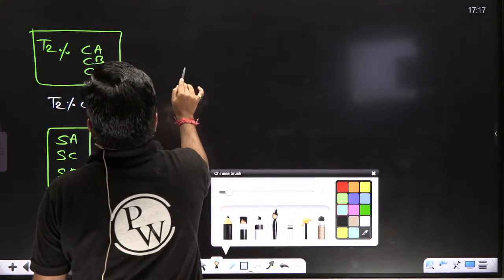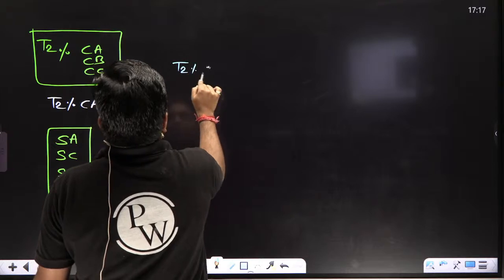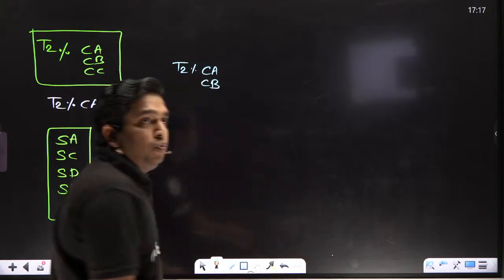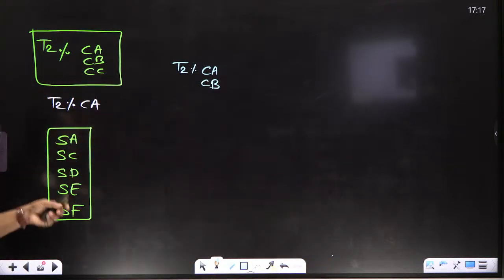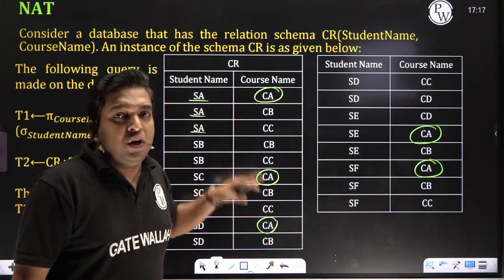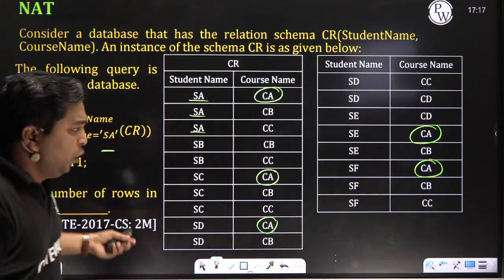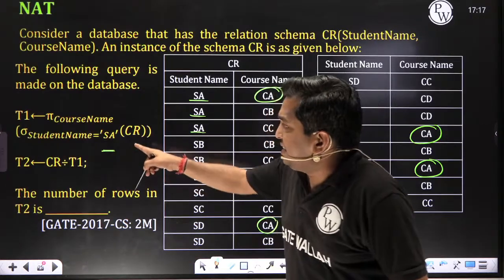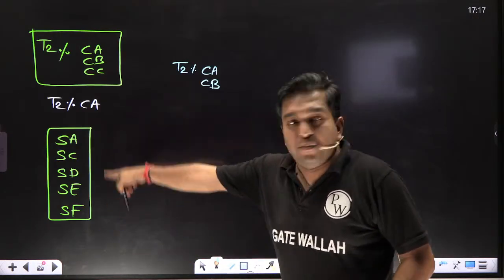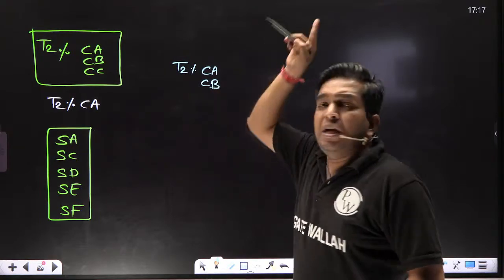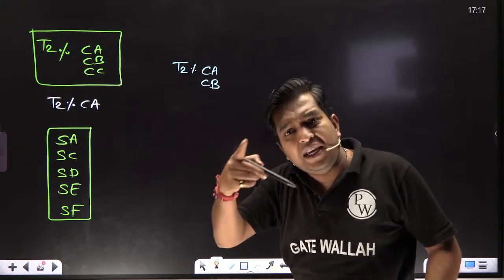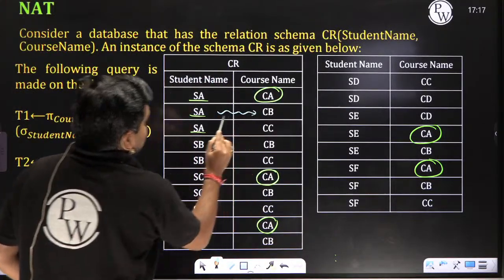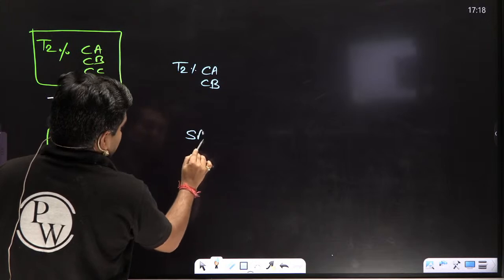Now step 2. You have to divide by CA and CB. So what you do, beta? You will take this one as an input. Children, now you don't have to look at all of them. No need to check in each and every one, no need to check in SE, SF. Only this one as an input, and in this, CB is present or not. For example, for SA, CB is there. Yes, sir. So you will take yes.